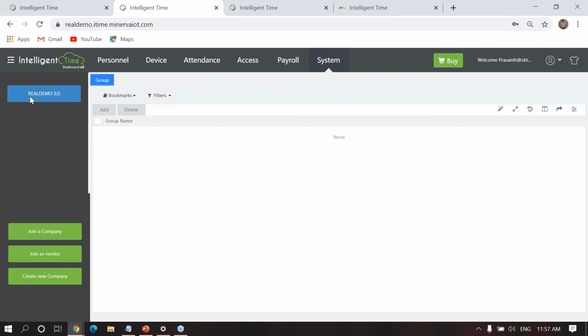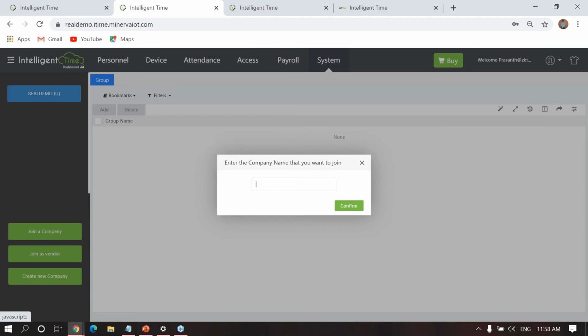See, here you can see the company. So I have only one company, right? I have created only one company. That is the real demo. And under this, if I want to join a company, I can enter the company name, everything. So the mail will go to that particular company's admin people. Okay. If they accept, only then can I be added; without my permission, they cannot add me, right? So whenever I want to join under any other company, I have to send a request. Okay. That means I agree, I'm okay to show my details. If I agree, then only can I be added. I can send a request. Otherwise, no need.